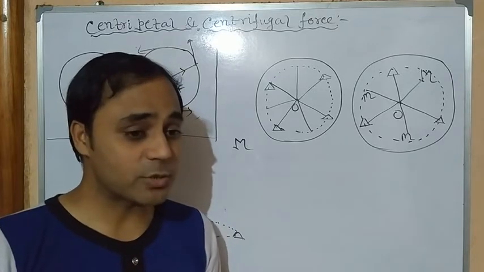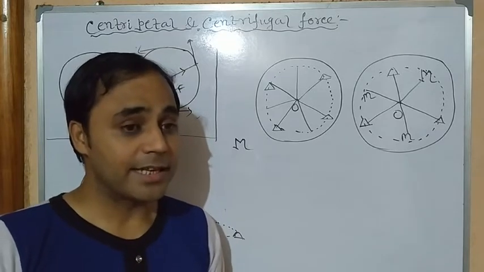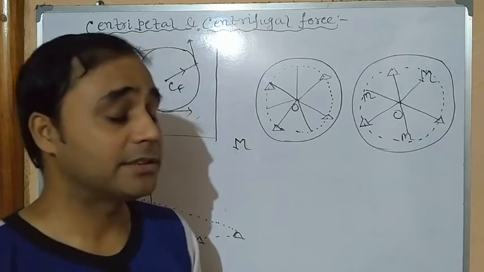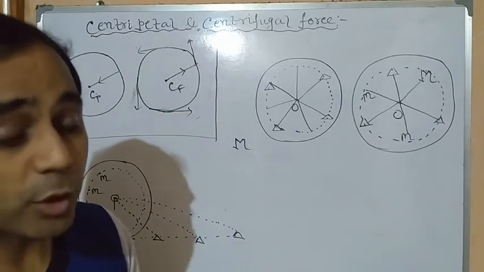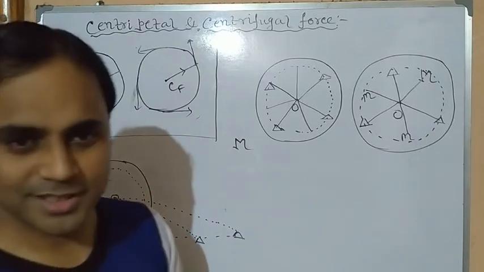Obviously, then the next question is, where does a stone rotating in a circular path get the necessary centripetal force from? Where? The tension, isn't it?